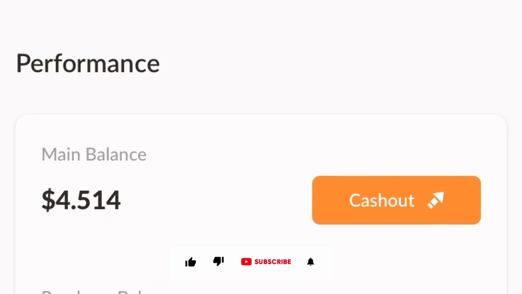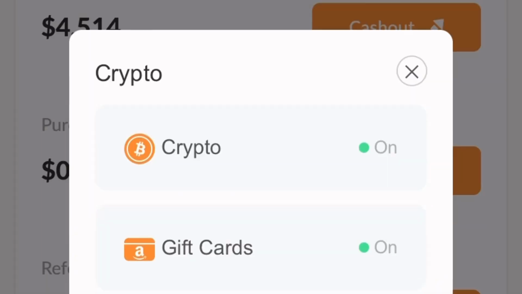Now, before I proceed showing you how to leverage this platform, let me quickly show you how to place a withdrawal on this platform. Once you head over to your profile, just click on cash out, and it's going to bring you over to this interface where you're going to see the crypto and the gift card options. If you're withdrawing through crypto, know that you're withdrawing through your Litecoin, your Bitcoin, and several of these crypto wallet addresses. If you're using gift cards, just know that you'll be converting your gift cards into money. Right now, I'm just going to click on crypto.